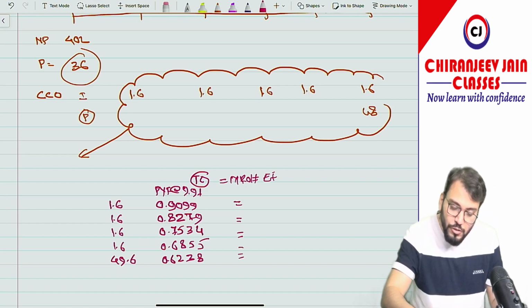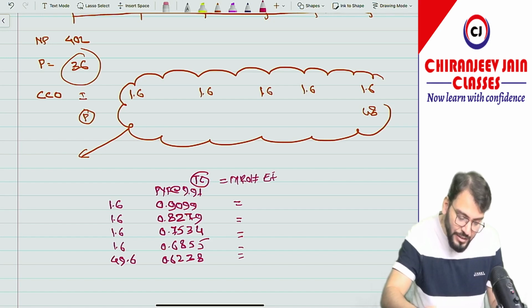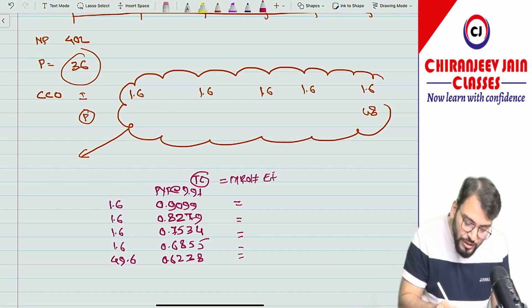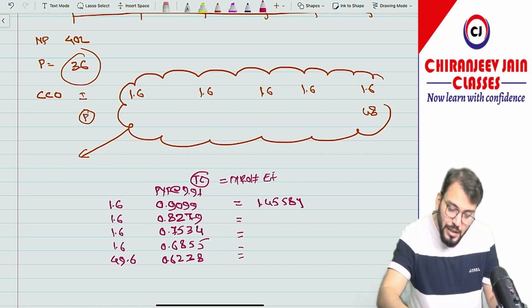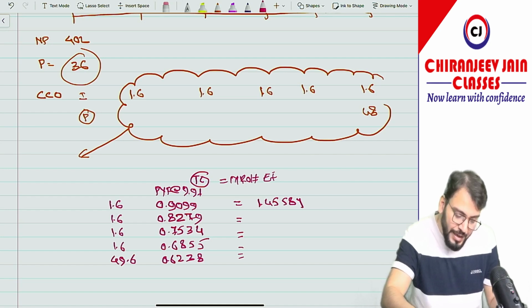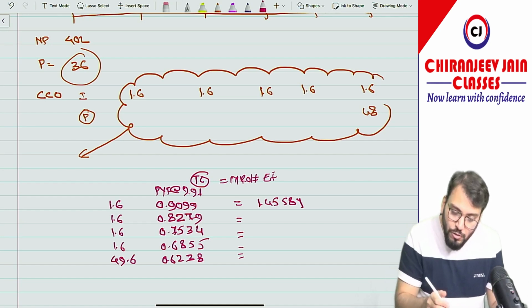Can you calculate this fast? Let us calculate this. So 1.6 into 0.9099 is equal to how much? It is 1.45584. Then 1.6 into 0.8279 is equal to how much?